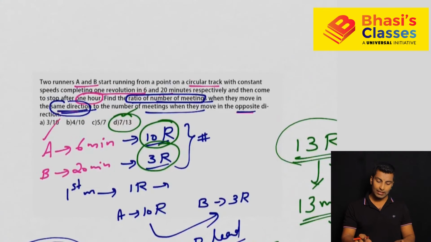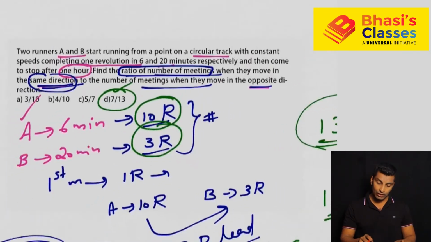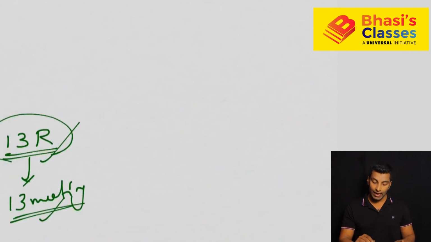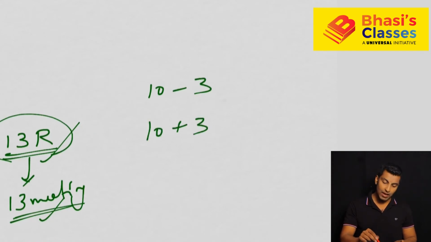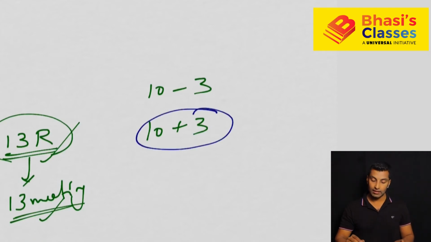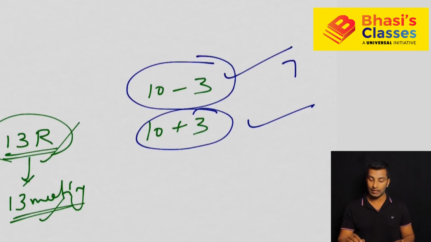Now onwards, if you get this kind of question, don't think about all these things. You just see 10 and 3. One answer is 10 minus 3. The other answer is 10 plus 3. So the question can be any one of these also. How many times they meet if they move in the opposite direction? This is the answer, 10 plus 3. How many times they meet when they move in the same direction? 10 minus 3, that is 7, and this is 13. So I hope this is clear.